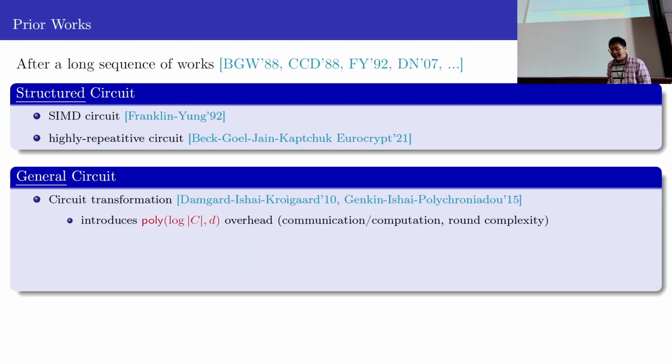On the other hand, if you want to evaluate an arbitrary circuit, a general circuit, then there are essentially two ways you can achieve this. The first is a line of work initiated by Damgard et al., which involves a circuit transformation step that transforms the general circuit that you want to evaluate into a new circuit that has some specific structure. After that, you can perform a scalable MPC protocol for that transformed circuit. However, this circuit transformation introduces some overhead that is polynomial in the logarithm of the circuit size and D, which is the depth of the circuit.